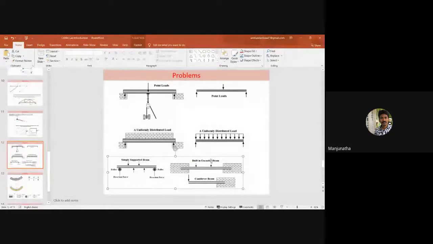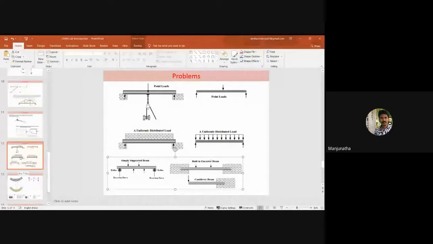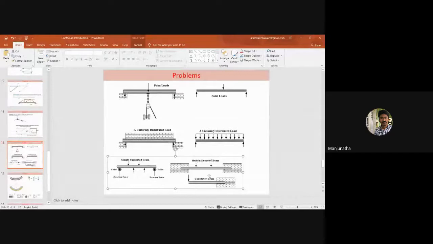So what happens when this beam is subjected to the load? The beam takes a new shape. That means it will transform into a new shape, and the beam will bend in the downward direction. Due to that, this beam will be subjected to different stresses induced inside the beam.